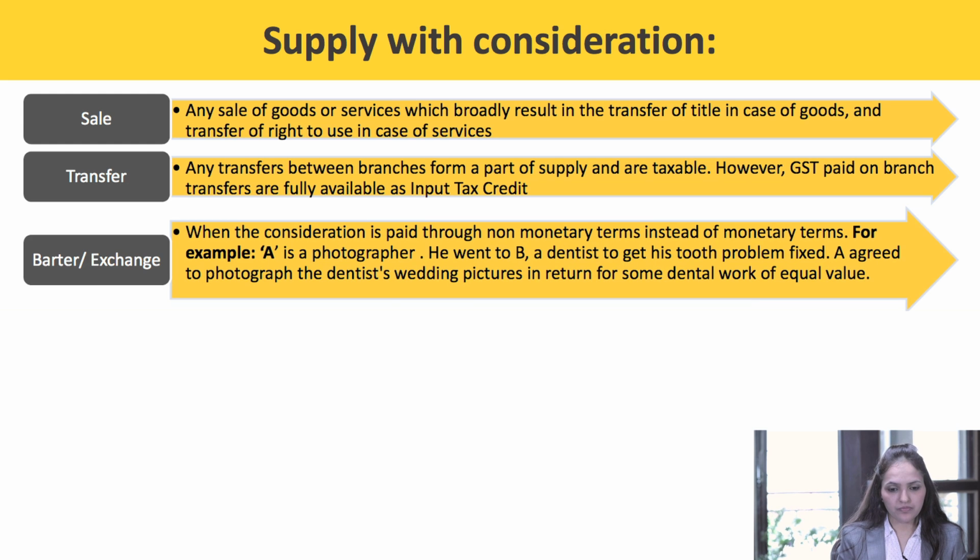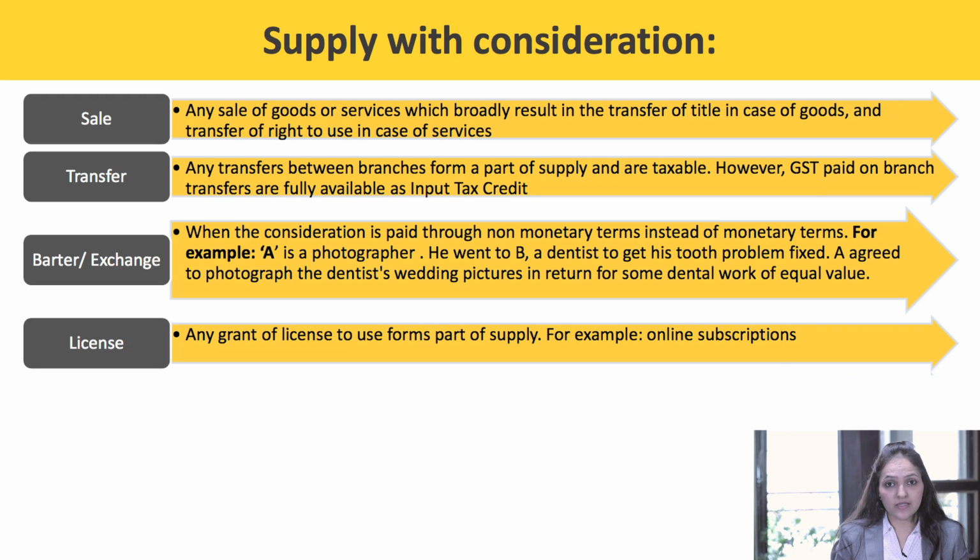Barter or exchange. When the consideration is paid through non-monetary terms instead of monetary terms. For example, A is a photographer, he wants to go to a dentist to get his tooth problem fixed. A agreed to photograph the dentist's wedding pictures in return for some dental work of equal value. So this will be considered as barter and exchange, and GST shall also be applicable on such transaction.